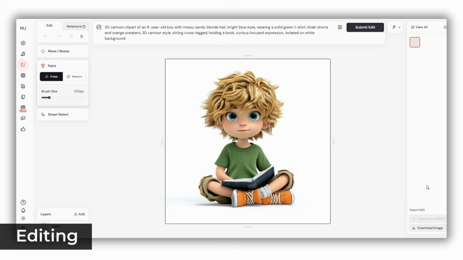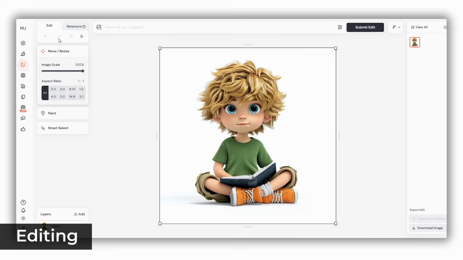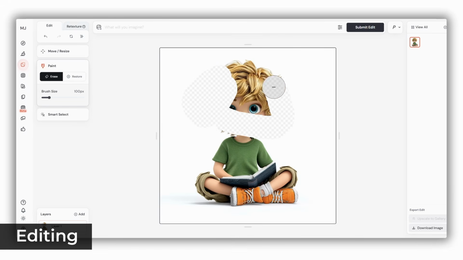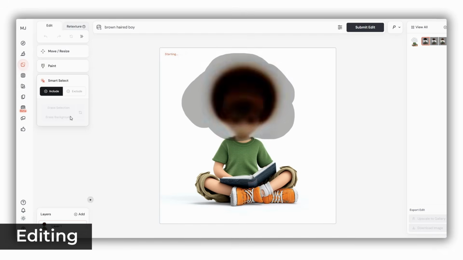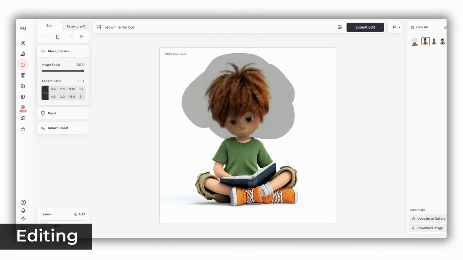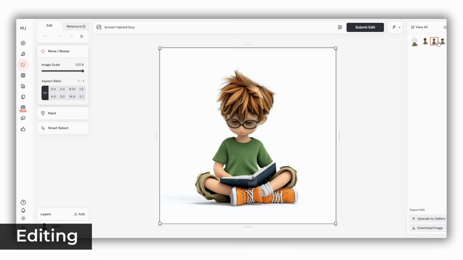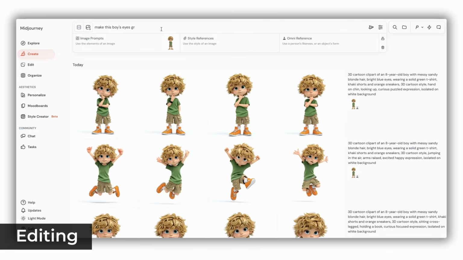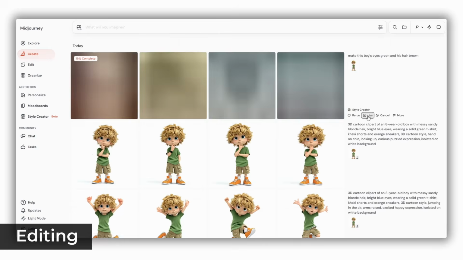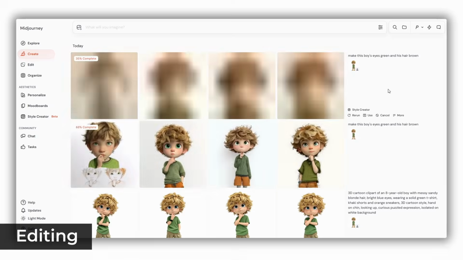Second, editing possibilities. In Midjourney, there is an editor, but in my opinion, it's a bit complicated and the results are in most cases not worth it, as you can see on the demo footage. Yes, you can write a more complex prompt, but you will still struggle to get a solid result. If you try to avoid the editor and simply try with prompting, Midjourney will regenerate the image, which makes editing lose the whole point.